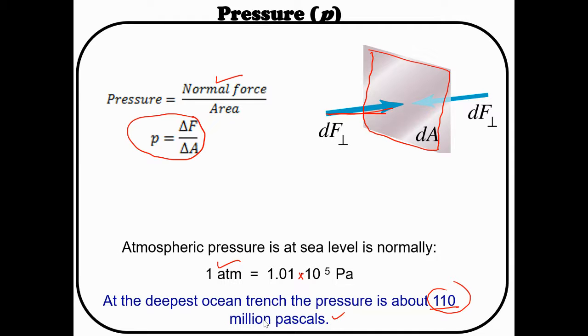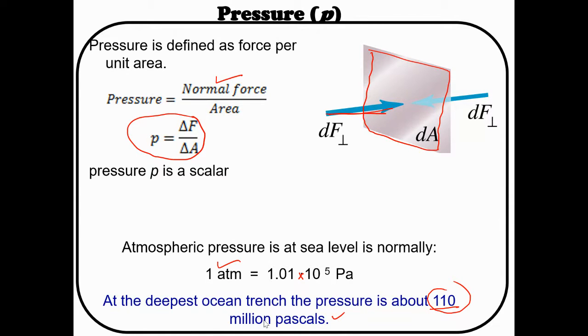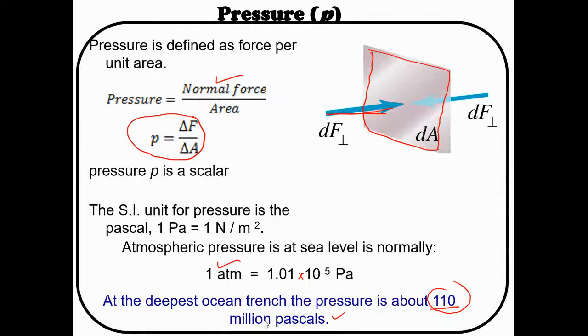Clear? Yes. Okay. Now, the unit for pressure is Pascal. As I told you before, the unit for pressure is Pascal or Newton per meter square, because we have the formula pressure equals force per area. This force is the perpendicular force. So the perpendicular force acting on the unit area is called pressure, and its unit is Pascal.